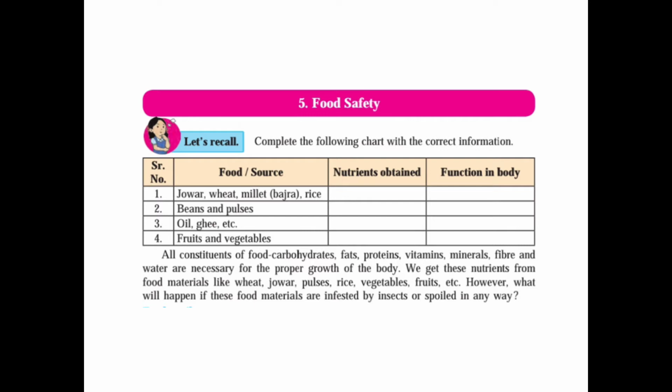Now all the constituents of the food, that is the carbohydrates, fats, proteins, vitamins, minerals, fibers and the water, are necessary for the proper growth of our body. We get these nutrients from the food material like wheat, jowar, pulses, rice, vegetables, fruits, etc. This we have seen in the above table. However, what will happen if these food materials are infected by insects or spoiled in any way? See what will happen if food material is infected by insects.